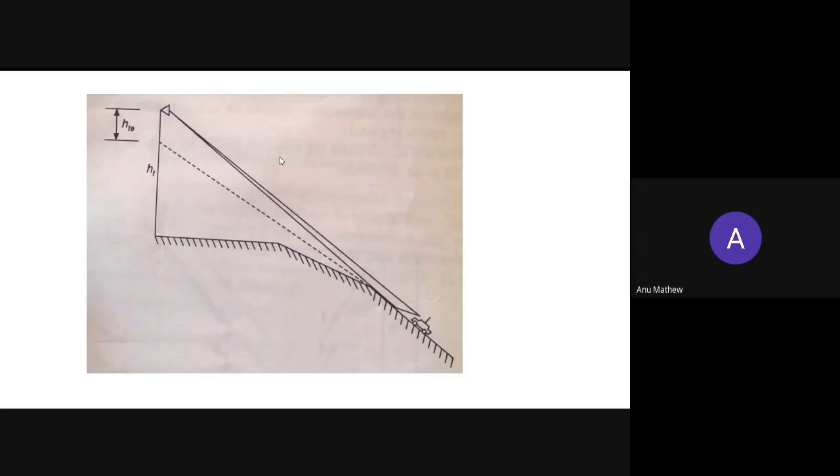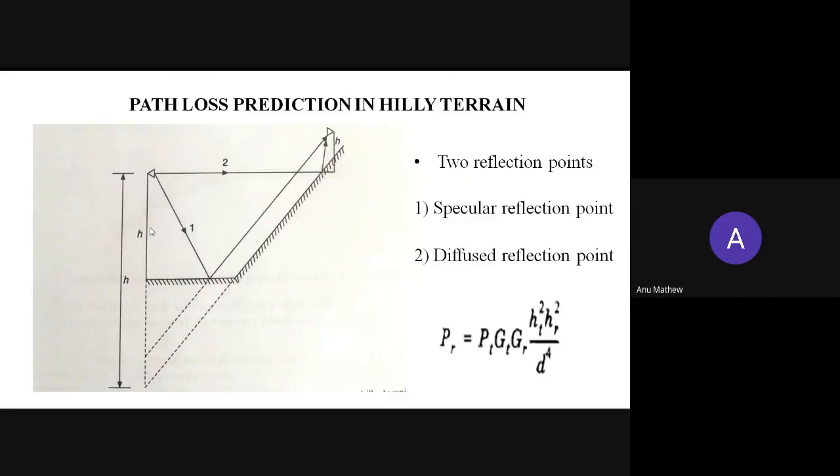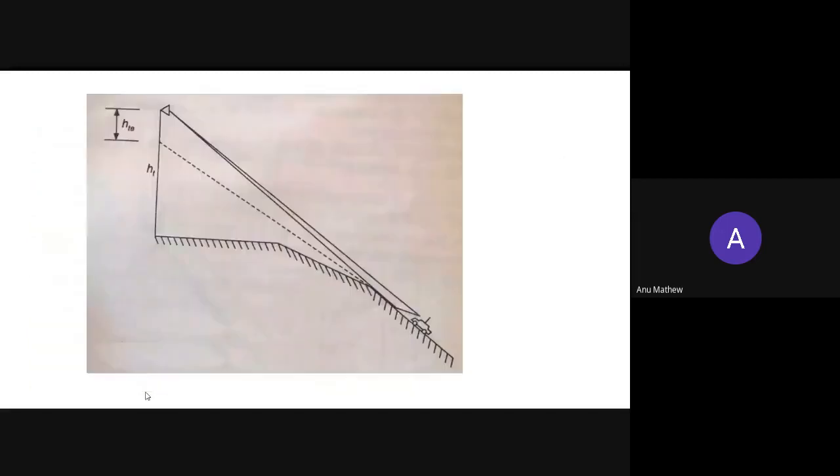This is also another case. Here, we consider that the transmitting antenna is like that and the receiving antenna is like that. Here, the effective height of the transmitting antenna will be higher than the actual height of the transmitting antenna. In this case, the effective height is higher than the original height of the transmitting antenna.